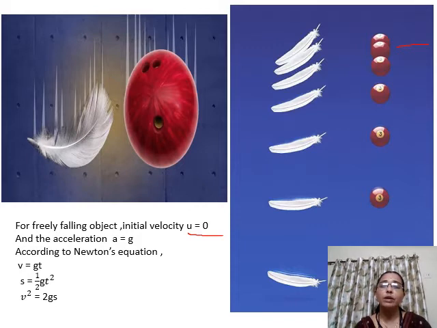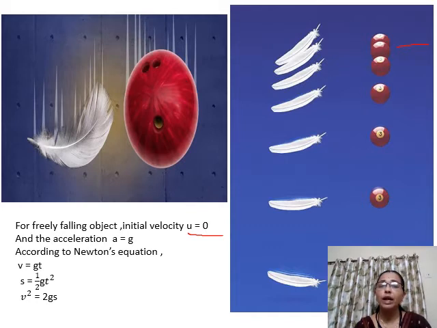You will find a feather and a ball. The ball is heavier than the feather. As you release them at the same time, what will happen? The feather will come late to the ground and the ball will reach the ground early. The feather reaches late because of the buoyant force of air.